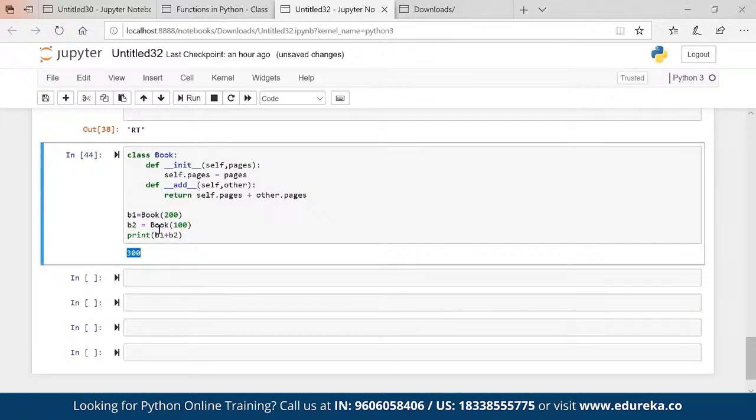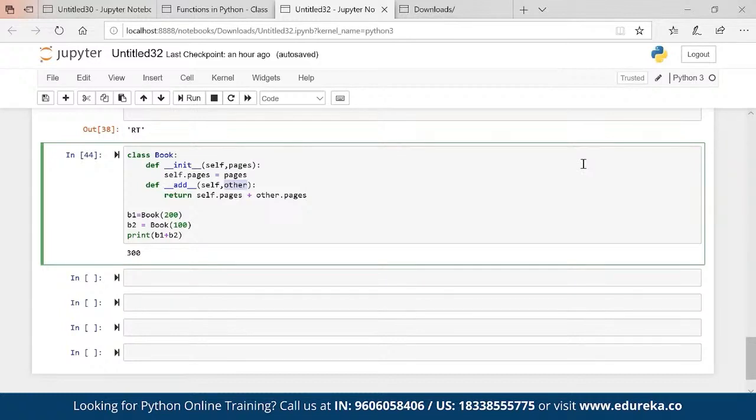So basically what happened? B1 goes to self, B2 goes to other, and it sums up the values. I can put anything here, you can put any name, Edureka, you can put, no issues. So that is how you can add multiple values using two objects as well.